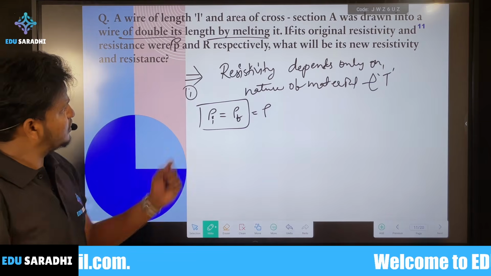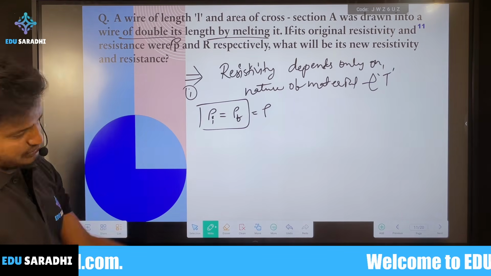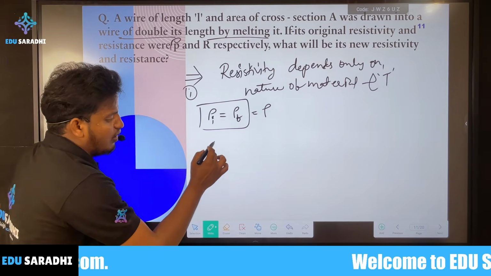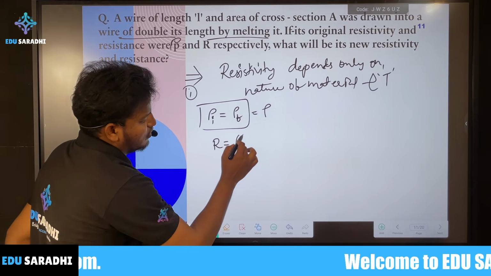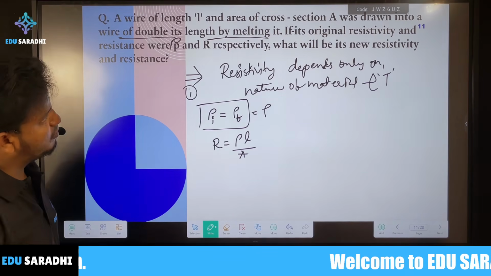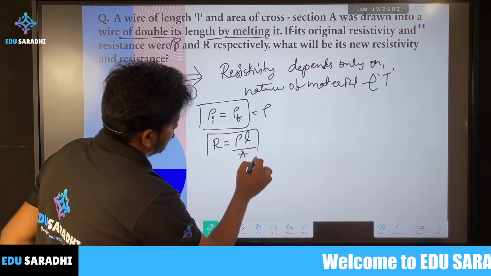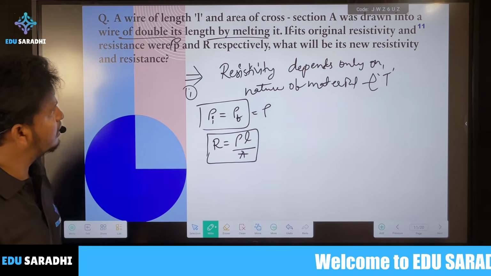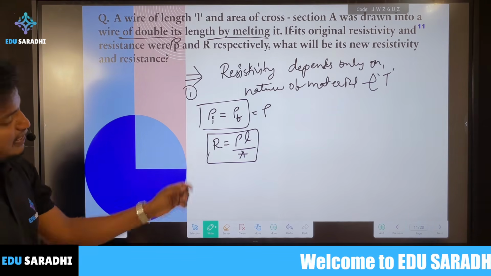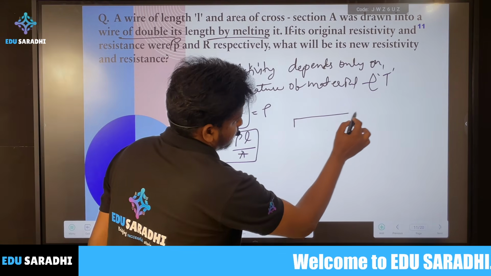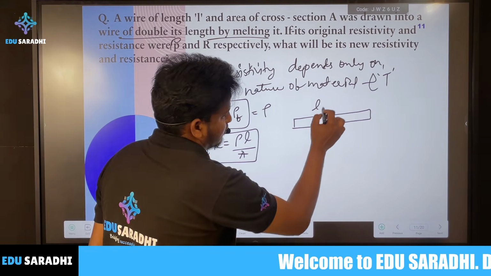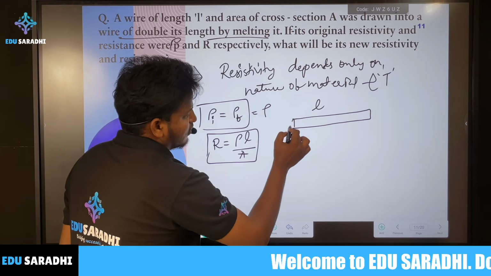Next, resistance. As you know, resistance depends on the dimensions. Initially R is equal to rho L by A. It is very important to understand this kind of problem. Here its length is changed. Suppose this is a wire, and the length of the wire is L, with some area of cross section.